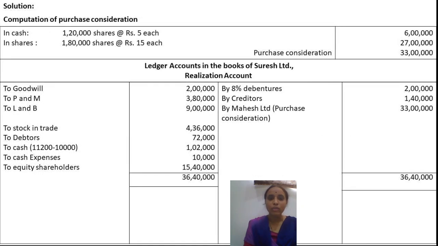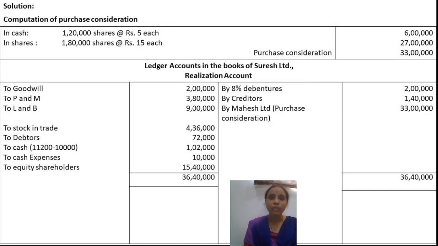Firstly, we are going to calculate the purchase consideration. Mahesh has agreed to pay in the form of cash and shares. Cash is how much? Rupees 5 each for shares held in Suresh Company Limited. That is 1,20,000 shares at rupees 5 each, which is rupees 6 lakh. Then in shares, 1,80,000 shares at rupees 15 each, so the total amount in shares that Mahesh company has to pay is 27 lakhs. So the purchase consideration in total is 33 lakhs.